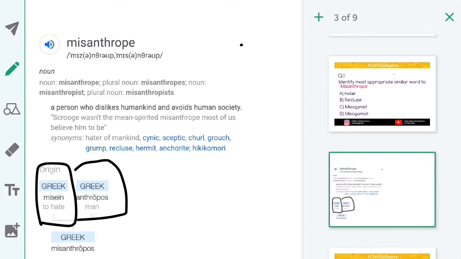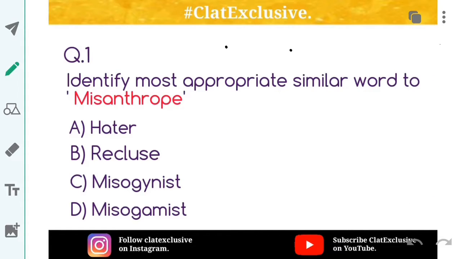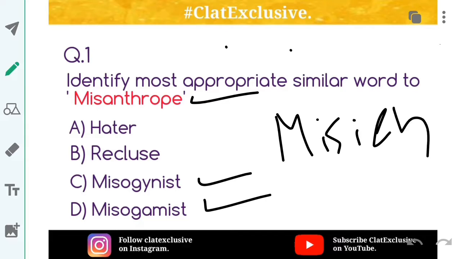Now if you go back, you must identify a similarity between these options. Something similar is that all are based on the same root, that is misein: misanthrope, misogynist, misogamist.